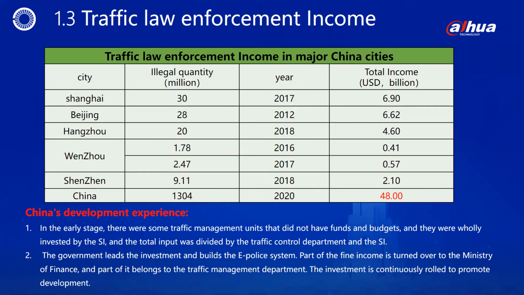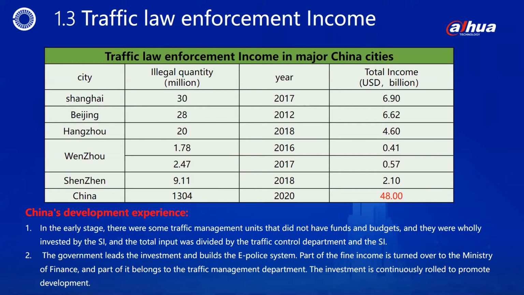China's experience shows that, in this way, the development of traffic management informatization can be promoted. You need to go through the following process. In the early stage, there were some traffic management units that did not have funds and budgets, and they were wholly invested by the system integrator.